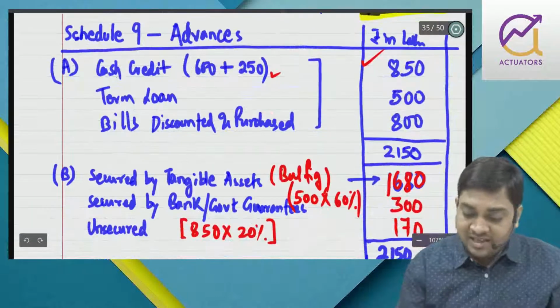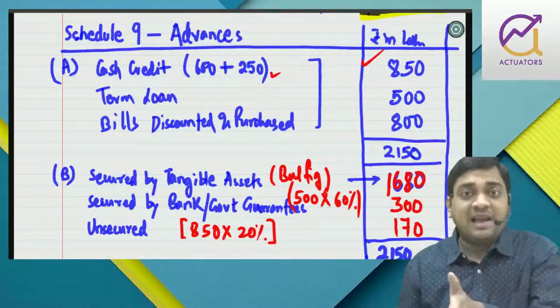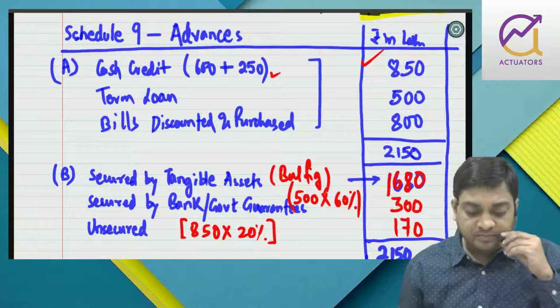So this was very simple, deposits. Now advances they have given on the basis of nature. 600 maybe we will add to the 250 part, right?